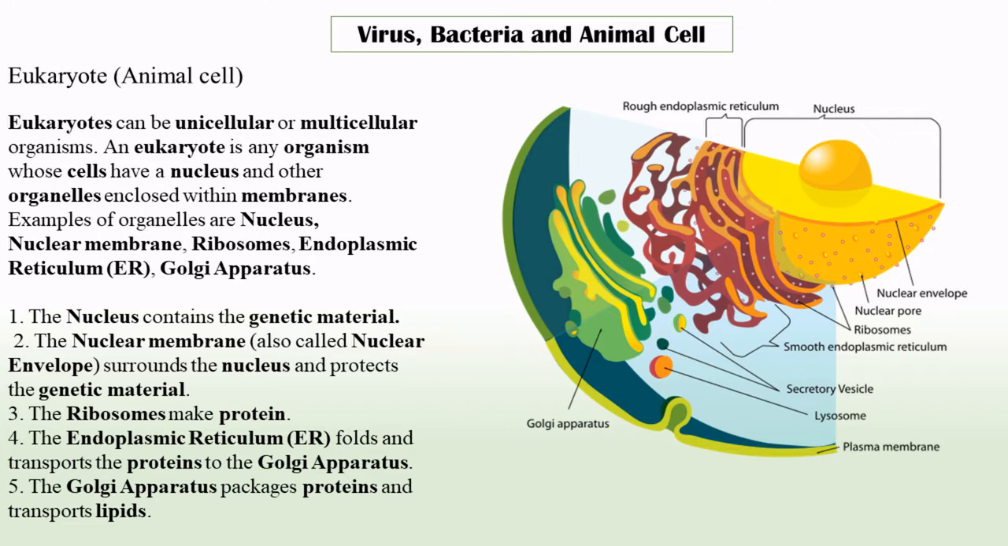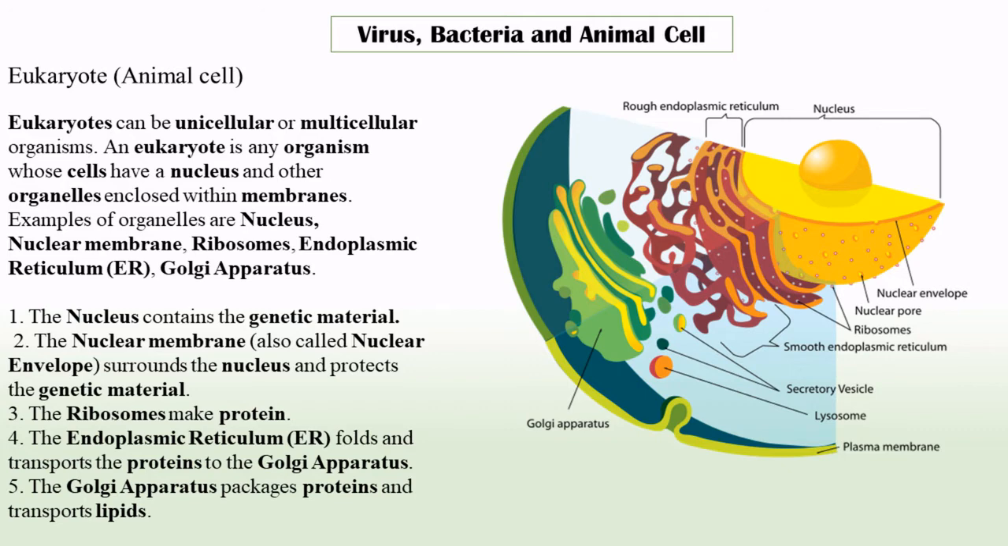Eukaryotes can be unicellular or multicellular organisms. A eukaryote is any organism whose cells have a nucleus and other organelles enclosed within membranes. This is very important. This is the definition of eukaryote. The nucleus of the eukaryote must be surrounded by a membrane, must be enclosed within a membrane. If the genetic material is not enclosed within a membrane, then this organism is not a eukaryote.